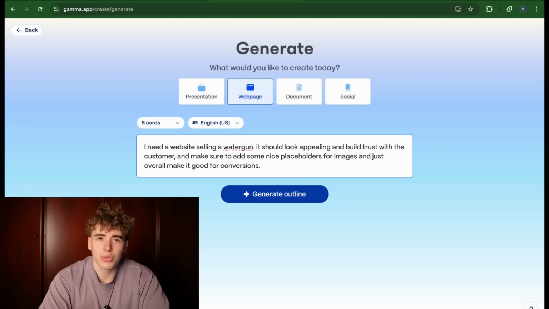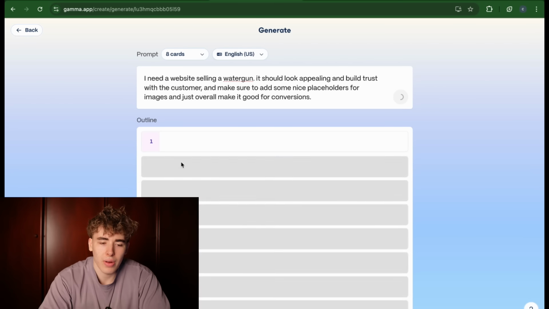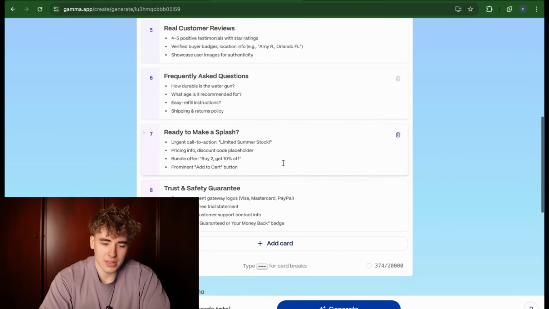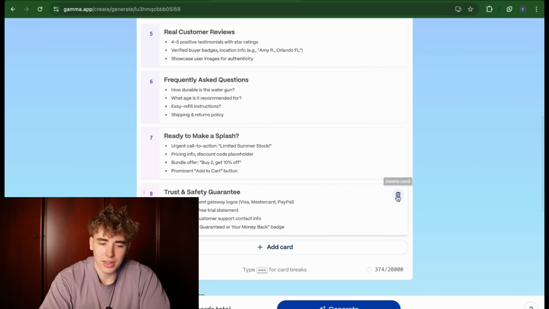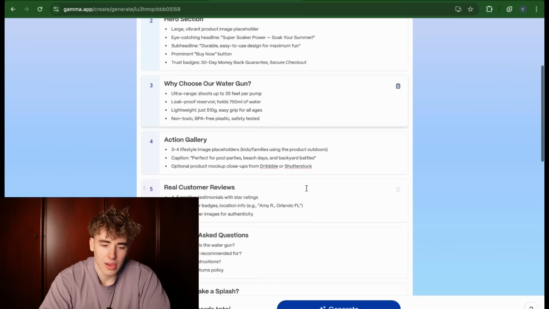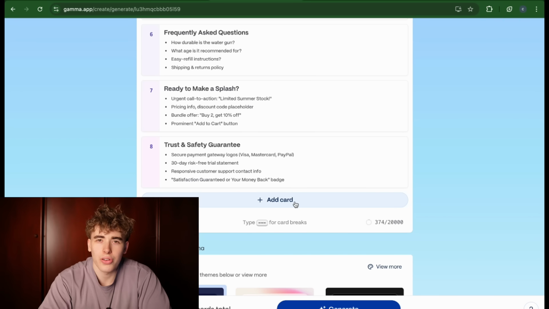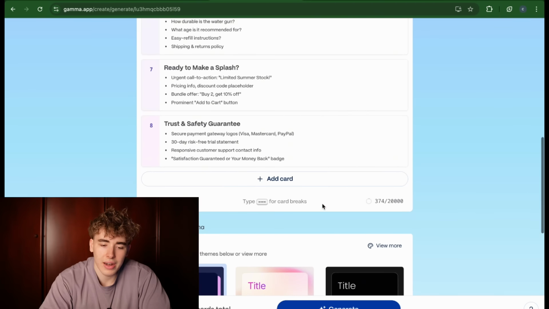Of course, if you're actually doing this, the more you can put into this prompt, the better it will be, because then the system will know more of what kind of website you're looking for. But this is fine, as I said. So let's just generate the outline right now. You will see it will first of all do a little outline for the website, and as you can see, it made these different sections. You could even delete some sections if you don't like them. For example, I'm just going to leave it like that, but you could also add a card. So if you have your own idea you want to add, then you can add that too. And you can see we're barely using the total of those 20,000 characters in length, so you can add a lot here.